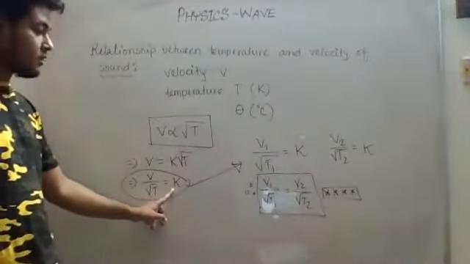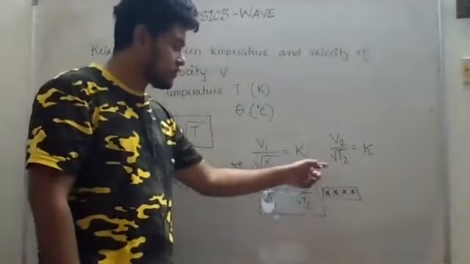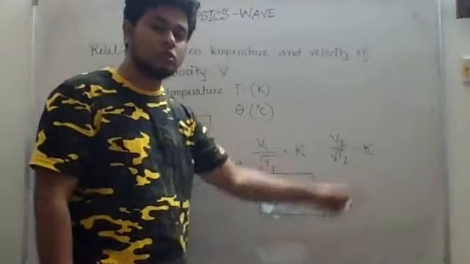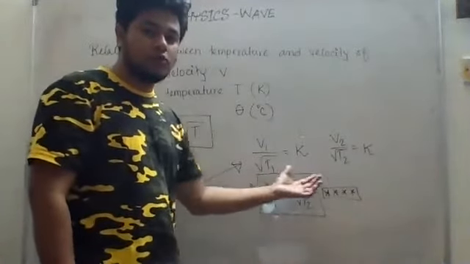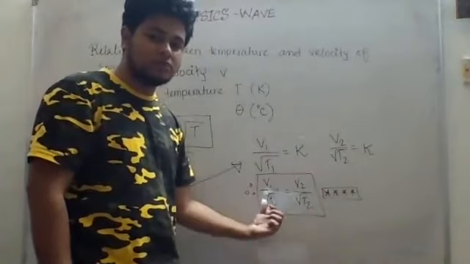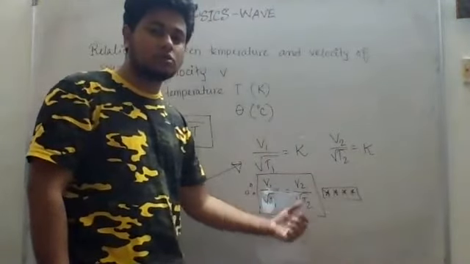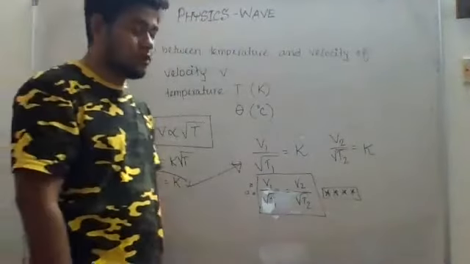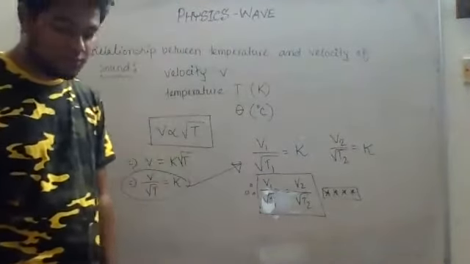For another temperature T2, the velocity is V2, so V2 by root over T2 will also be equal to the constant. As both of them are equal to the same thing, they will be equal to each other. That is, V1 by root over T1 should be equal to V2 by root over T2. And this is the equation that we are going to use to solve numerical problems.